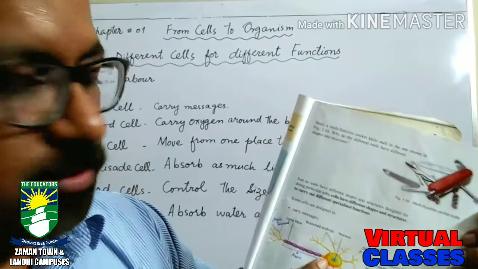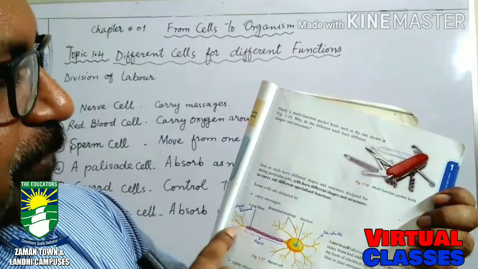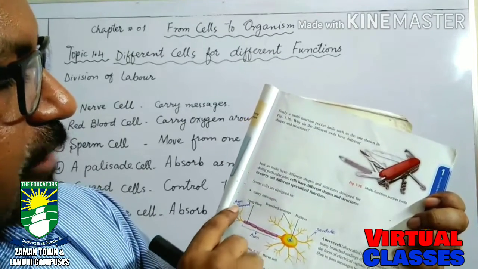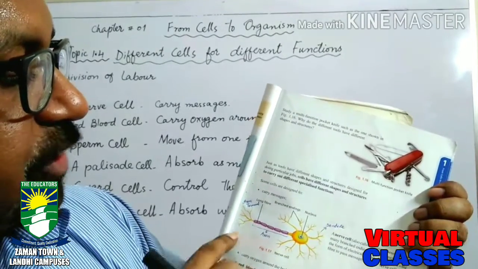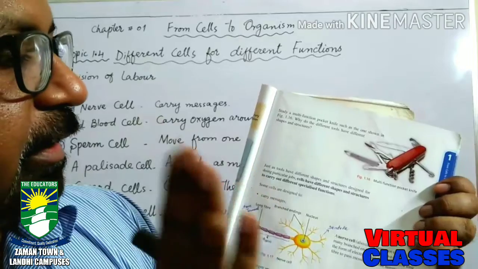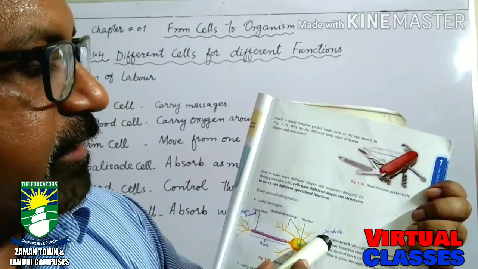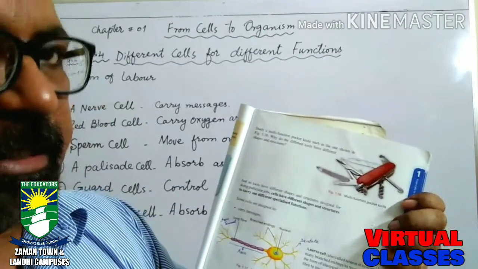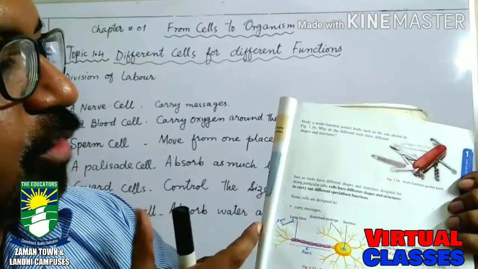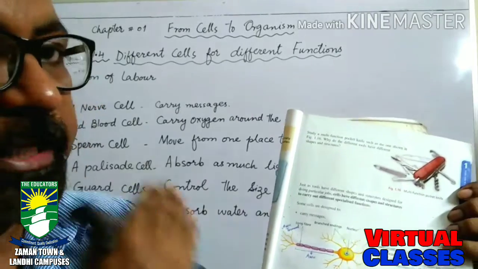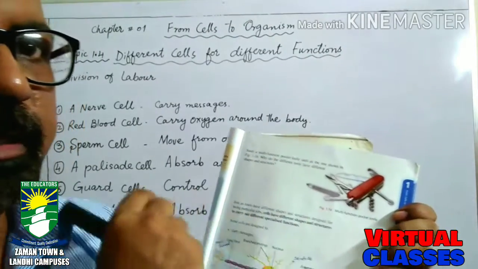These are called axons, and it is a long fiber which is divided into different axons, and the ending of the cell is called the axon terminal. This is the shape of a nerve cell, and one nerve cell is attached to the other nerve cell. For example, these branches of another cell are connected with this axon terminal, and here a new nerve cell. In this way, these nerve cells are joined together to form the nervous system.